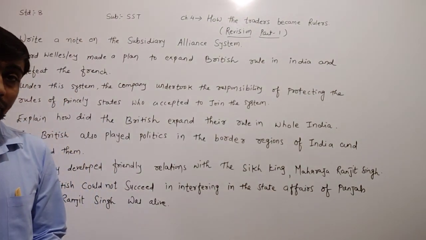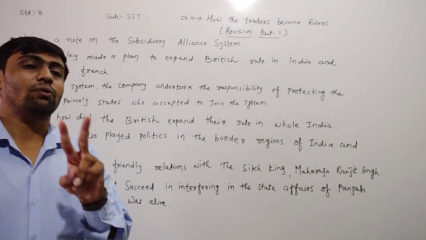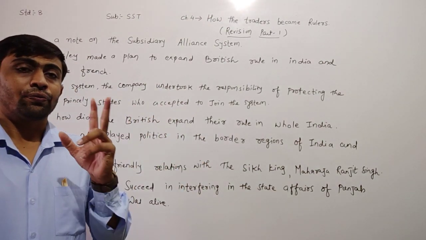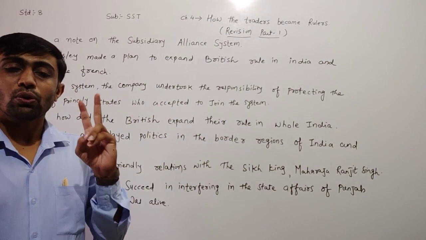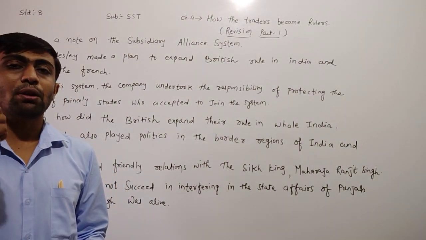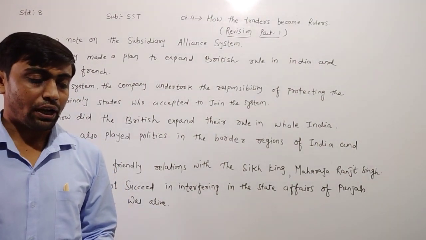Both European nations, England and France, had tough competition to establish their rule in India.